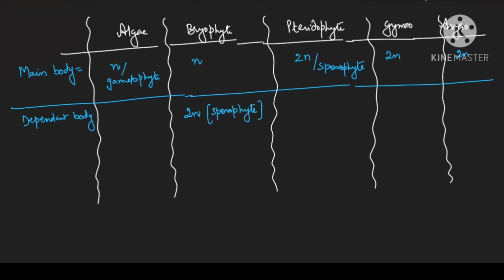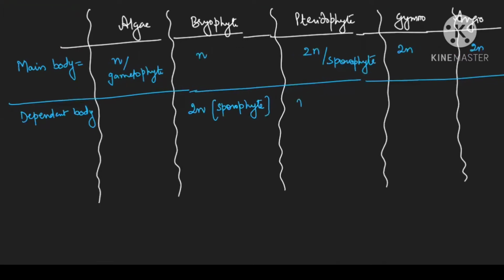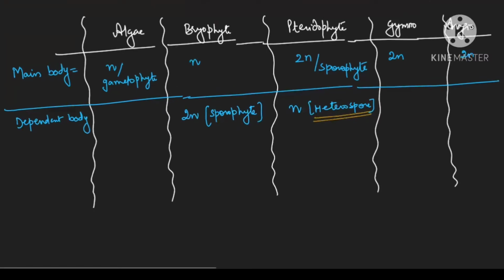Clear? In case of pteridophyte, it is the N body which is dependent in case of heterospory. When I'm mentioning heterospory, you have to remember that from here the first heterospory started. It means they can also be homosporous, because you know very well the sporophyte body will produce spores. They can be homosporous, they can be heterosporous. So homosporous will have an independent body. We'll be discussing it later on.